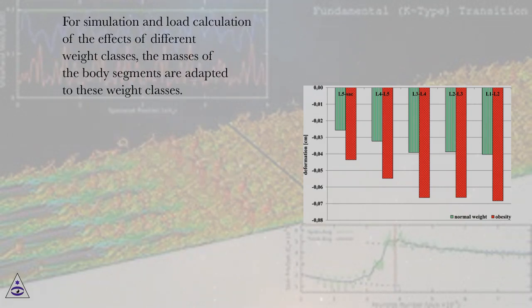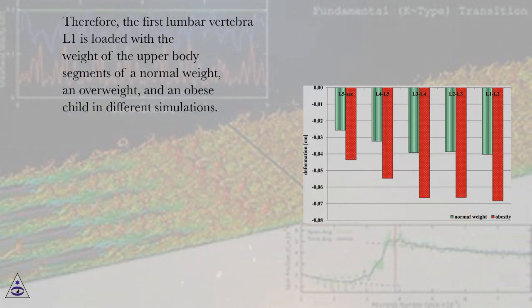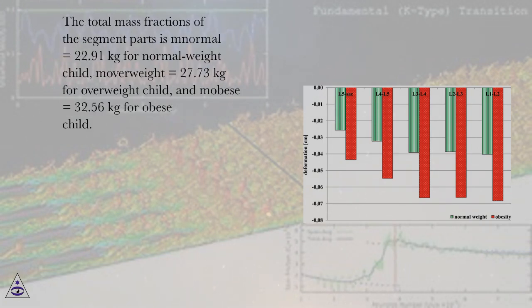For simulation and load calculation of the effects of different weight classes, the masses of the body segments are adapted to these weight classes. Therefore, the first lumbar vertebra L1 is loaded with the weight of the upper body segments of a normal weight, an overweight, and an obese child in different simulations. The total mass fractions of the segment parts are: normal equals 22.91 kilograms for the normal weight child, overweight equals 27.73 kilograms for the overweight child, and obese equals 32.56 kilograms for the obese child.